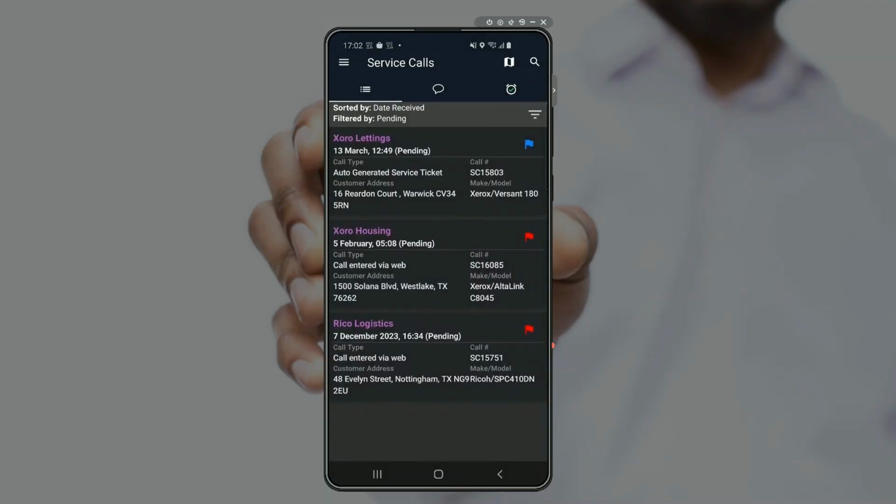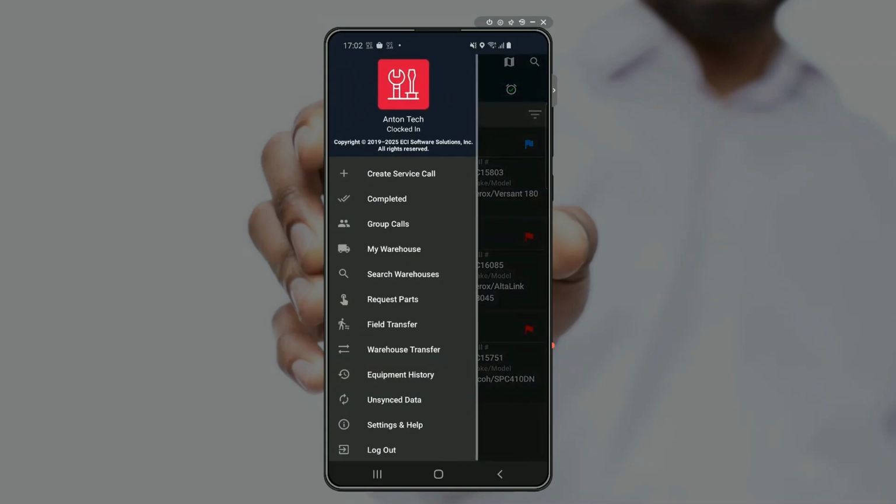Now, coming back out to the main screen, I mentioned we may want to arm ourselves with a magenta drum before heading out to this call. And there are a number of ways that you can go about transferring parts into your car stock through MobileTech. You can do parts requests. We can do a direct warehouse transfer if permission to do so. But in this case, we're going to do a field transfer.